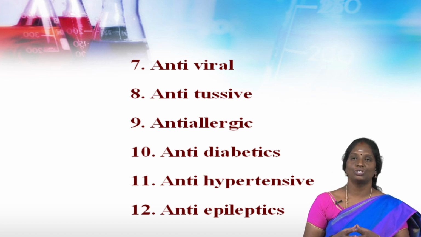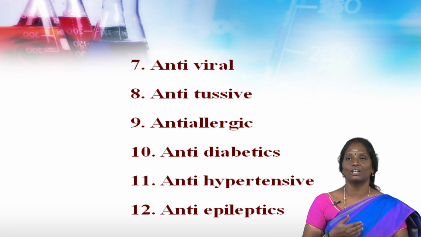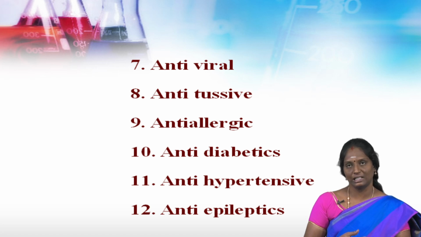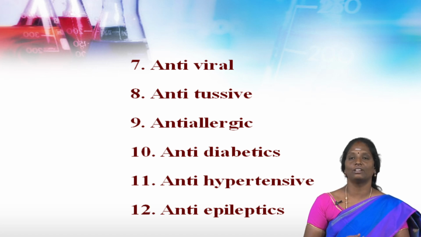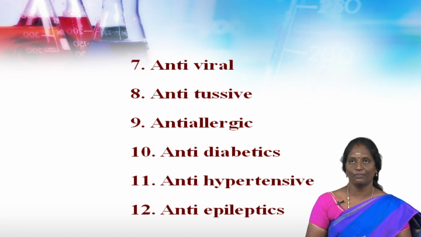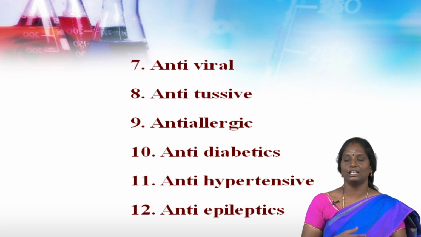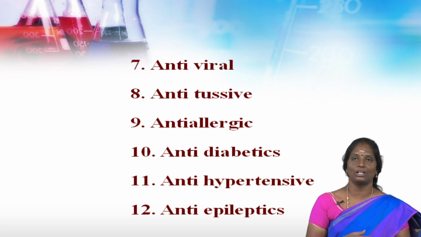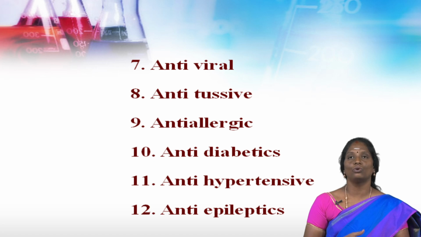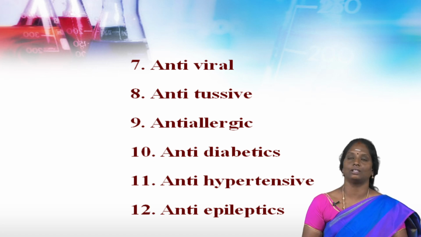Eighth type is antitussive. The drug which suppresses or inhibits our cough is called antitussive. Example for the antitussive is codeine. Ninth, anti-allergic. The drugs used to prevent allergic reactions in the body are called anti-allergic drugs. Cetirizine is the best example for anti-allergic.